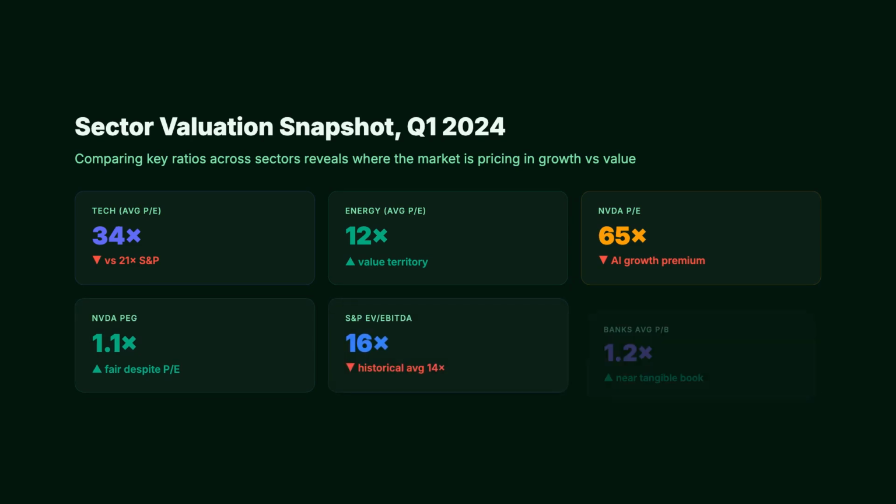Watch the ratio dashboard populate with 4 metrics simultaneously. A price to earnings ratio of 34 is expensive for a utility but potentially cheap for a software company growing at 20% annually. Context from the sector and growth rate transforms the meaning of any single ratio.